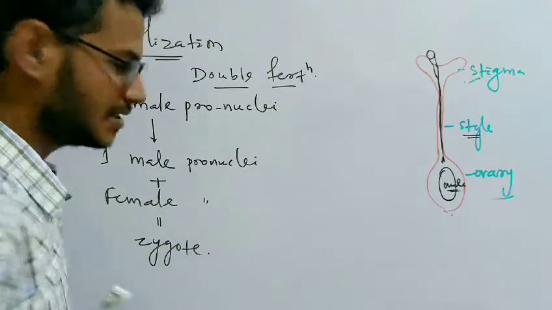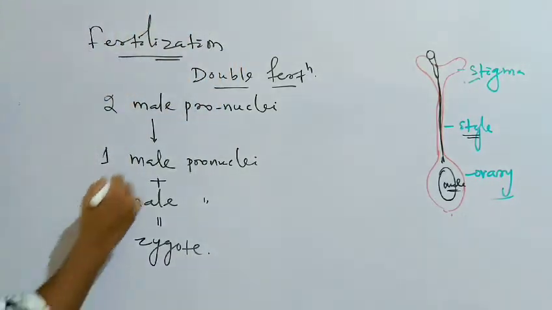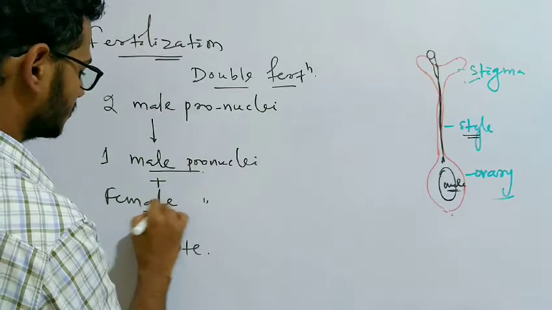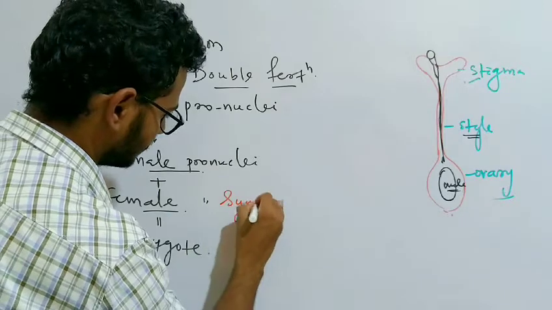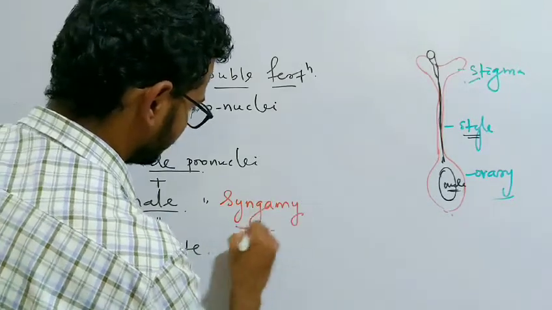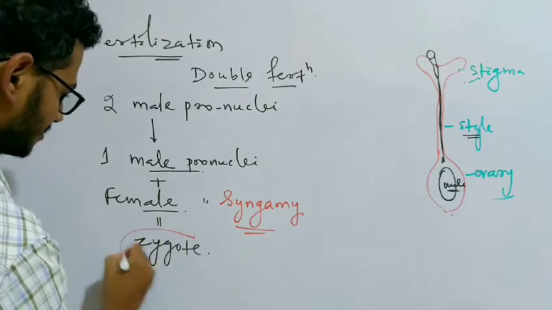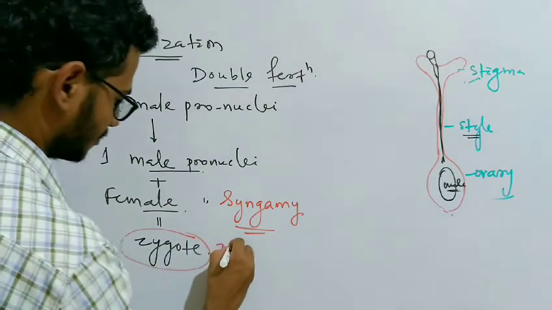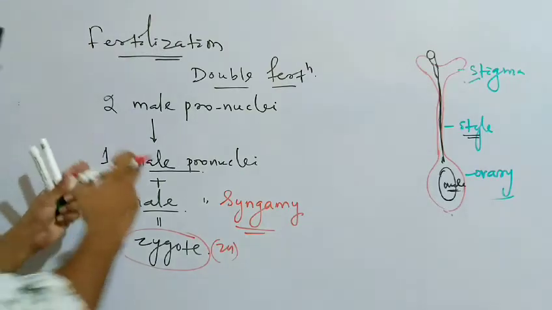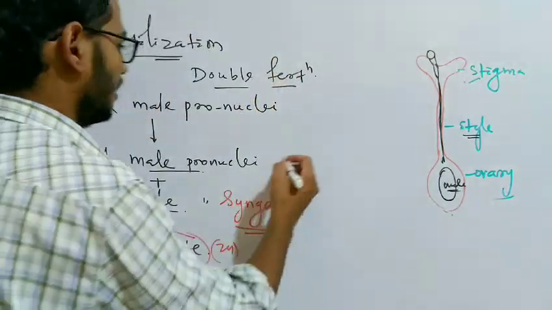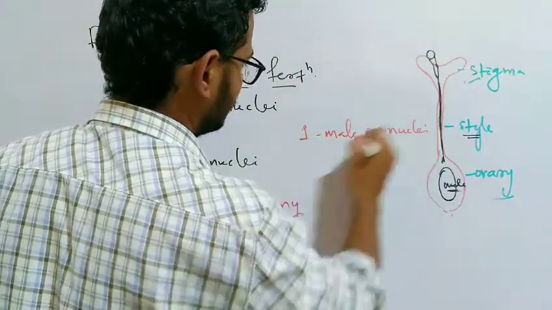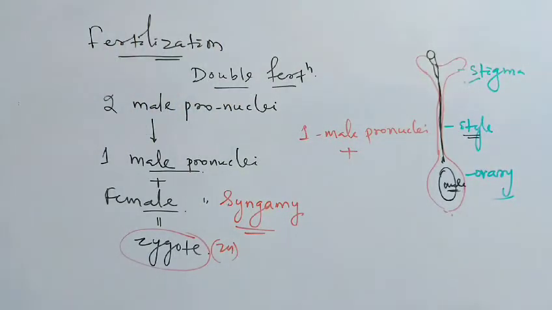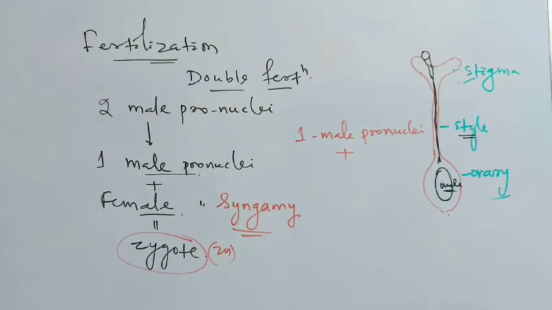The zygote is formed as a result of fusion between the male nuclei and the female nuclei. So this fusion is known as syngamy. Okay, so it results in the formation of a diploid zygote. The zygote is diploid. So what about the other male pronuclei? The other male pronuclei fuses with what? The polar nuclei. Okay, it fuses with the polar nuclei.